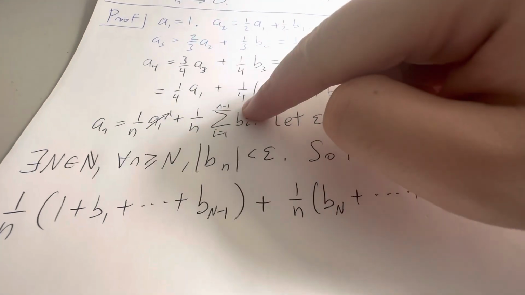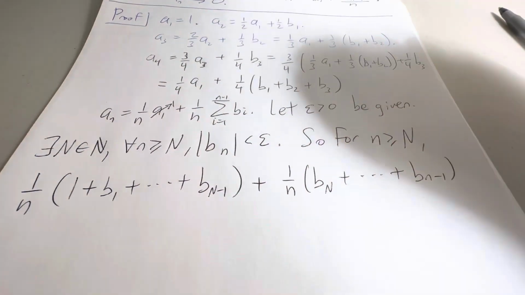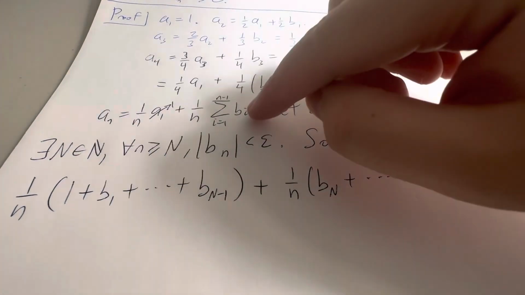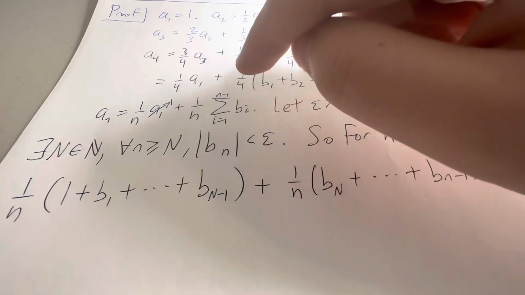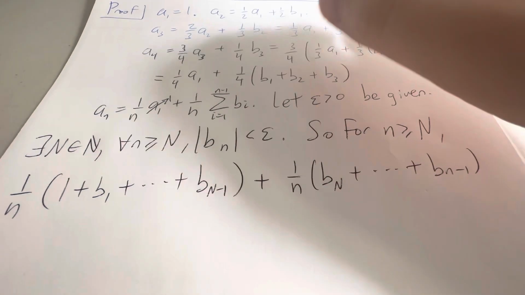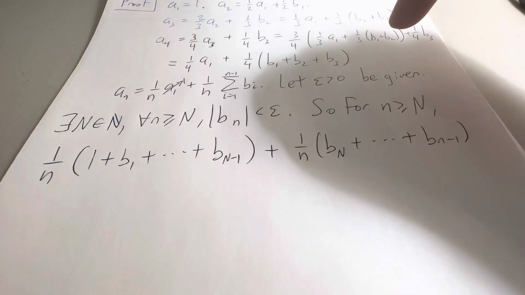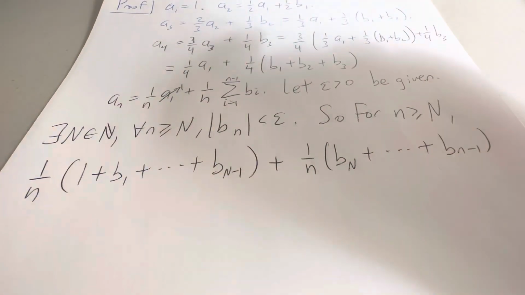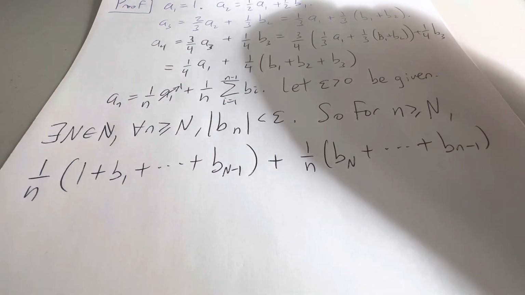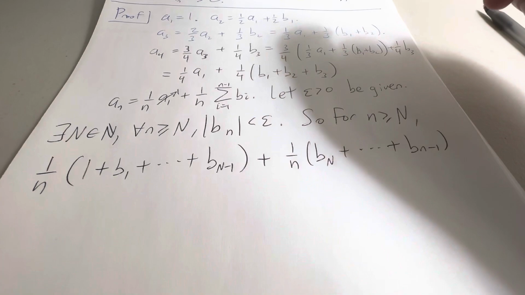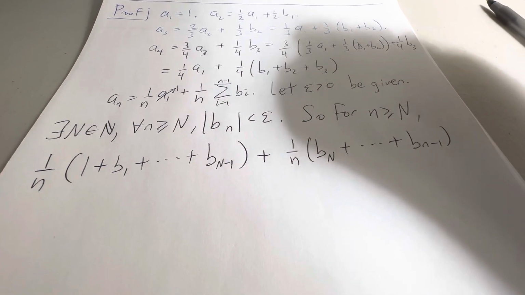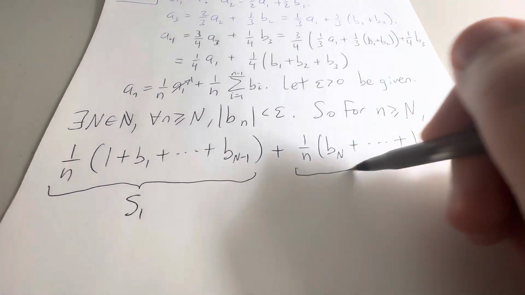So I've taken this sum and I've just rewritten it down here. It may not look like it at first, but I've rewritten it because if I expand this, I have b1 plus b2 plus b3, and so on, all the way up to n minus 1, I can rewrite it this way. And I guess I also include this 1 here. I don't know why I do that. When I did this homework problem, which I have over here for reference just to keep me honest, I'm not entirely sure why the 1 is included, but I don't think it matters because you'll notice that this first term here, if we call it S1, and we call this second term S2,